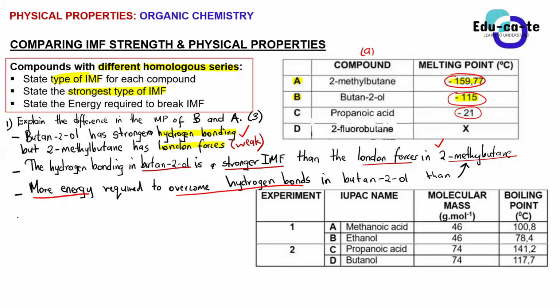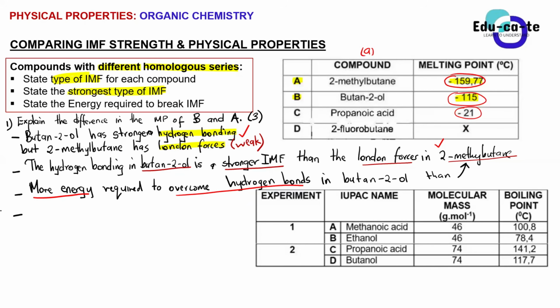Because they say explain the difference in the melting point of B and A. So everything must refer back to the melting point. We are at the energy now. What does energy have to do with the melting point now? So I think on that one, we'll say butanol will have the high boiling point and high melting point. Yes, we just need to mention only one, because here the table is specific. We are talking about the melting points, of course.